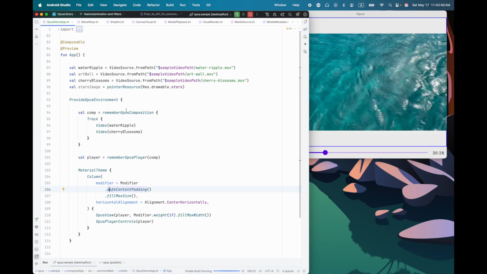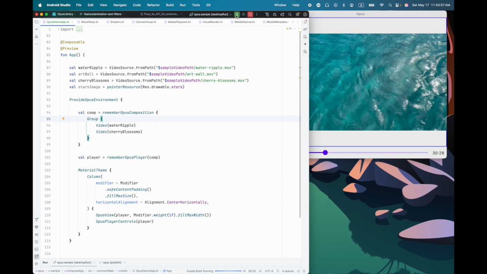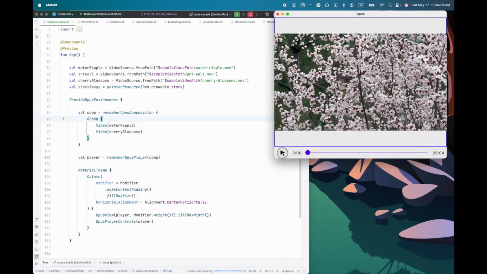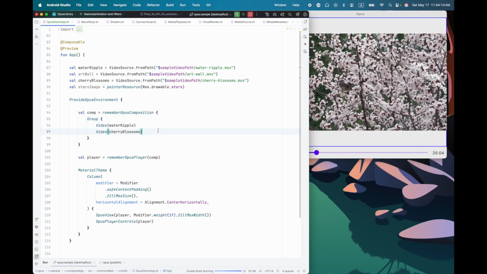Okay, so up here, where we have our composition, there's a lot of other things that we can do with this. To start with, let's try changing this from a track to a group and see what happens. Remember I said groups are timed concurrently and tracks are timed sequentially. So we're now going to be seeing both videos at once, but of course, what is that going to look like? Well, one's going to be in front of the other one, and actually we just see one video because one is covering the other. So we can make the one in front smaller.